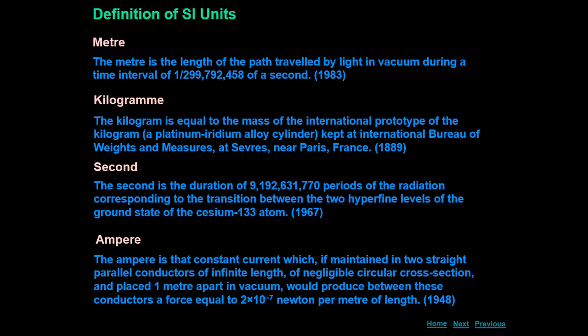The length of the two conductors is taken as 1 meter, the distance between them is 1 meter, and if the force they exert on each other is 2 into 10 raised to power minus 7 Newton per meter, then the current flowing through these two conductors would be 1 ampere.